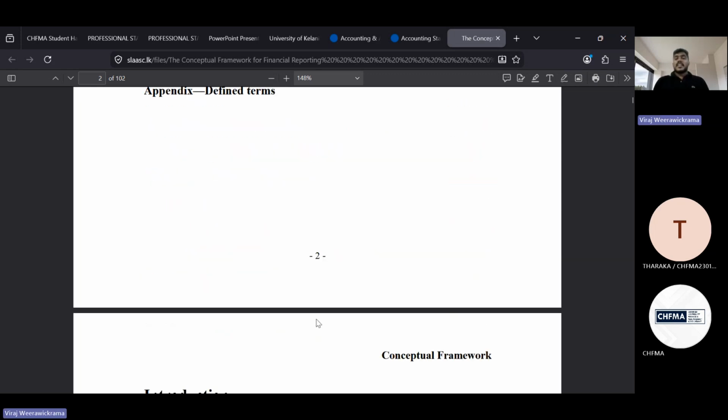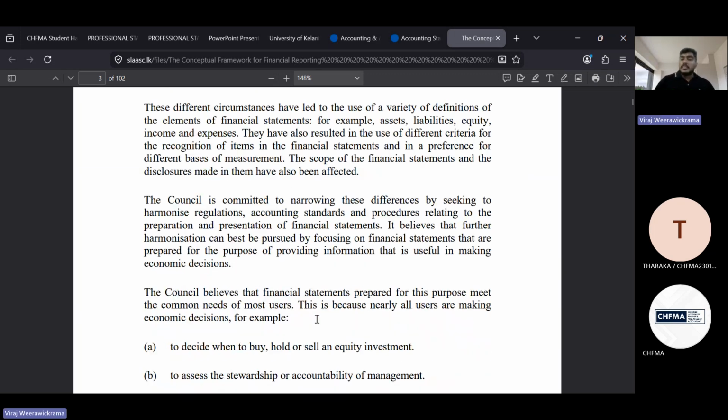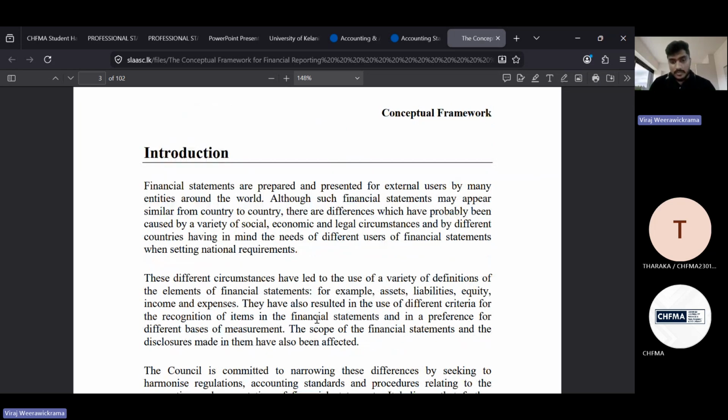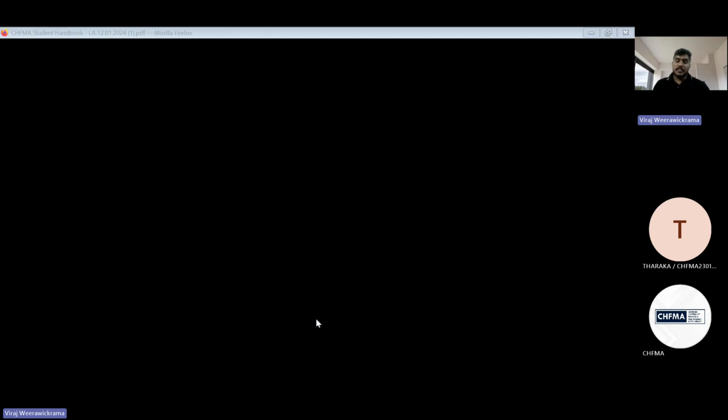Okay, now when it comes to the conceptual framework, there are a few key points to remember. The first one, this is not an accounting standard, right? This is only a guideline. And this is the revised conceptual framework.